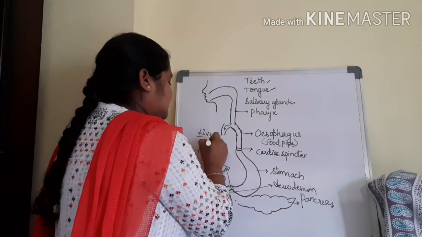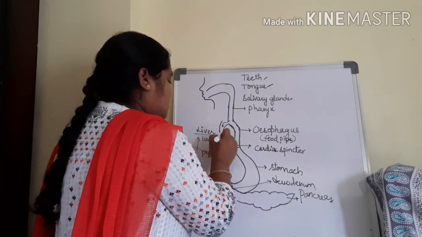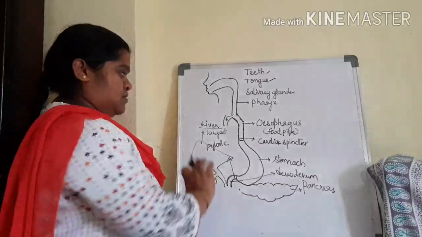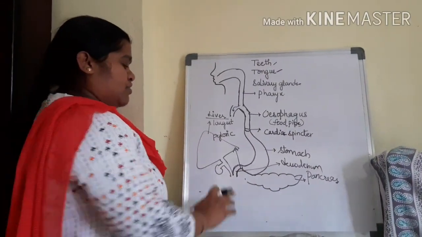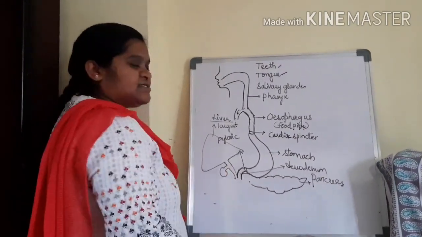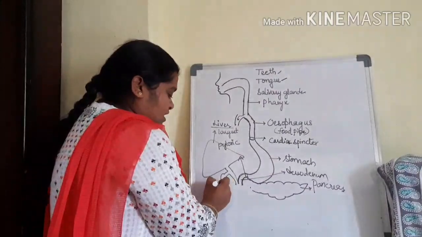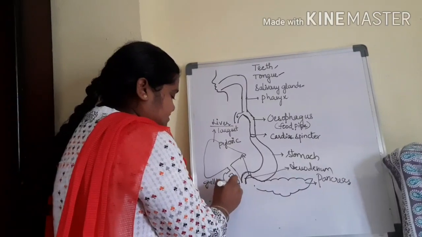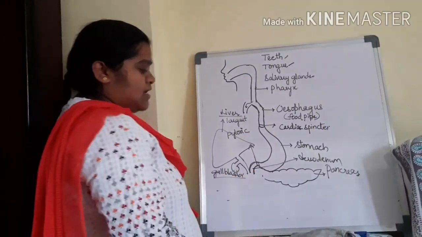Liver is called the largest organ in the human body. And a ball-like structure attached to the liver is called the gallbladder.